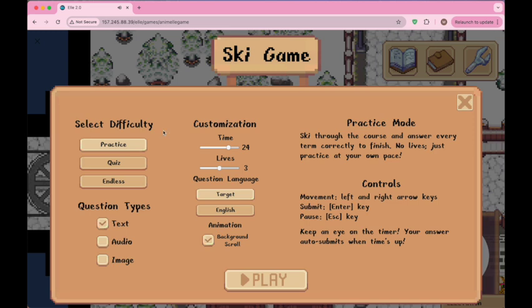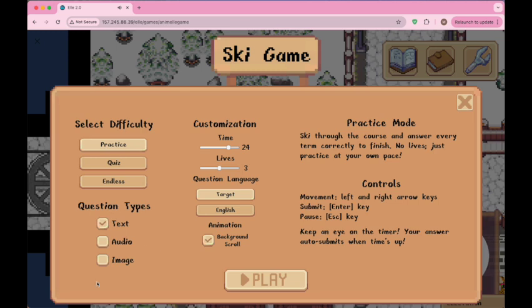On the start menu, we have a bunch of customization options for the players to modify their experience. First, you can select the different difficulties. Practice has no lives and ends when you complete all of the questions correctly. Quiz has a limited number of lives, and ends when you either run out of lives or answer all the questions correctly, and endless ends either when the player decides to stop or when all of the lives are depleted.